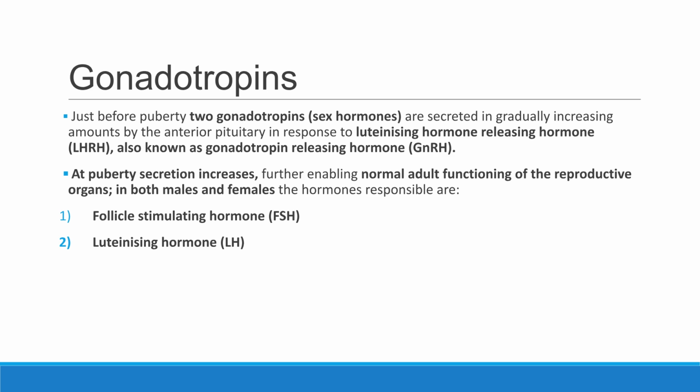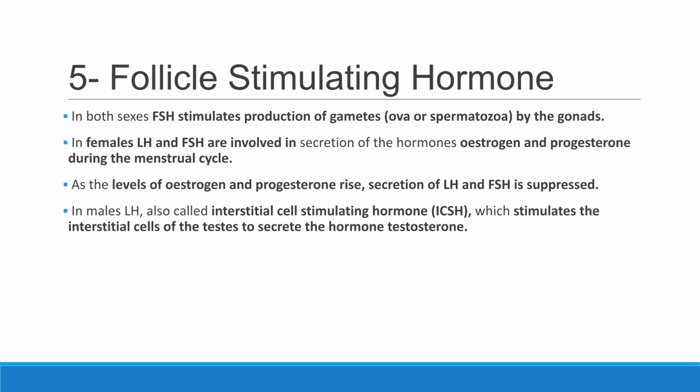Just before puberty, LHRH, or GnRH, from the hypothalamus causes the anterior pituitary to secrete increasing amounts of gonadotropins, which include follicle-stimulating hormone and luteinizing hormone. These hormones enable normal adult reproductive organ function in both sexes. FSH stimulates the production of gametes in both sexes. In females, LH and FSH regulate estrogen and progesterone secretion during the menstrual cycle. Rising estrogen and progesterone suppress LH and FSH. In males, LH stimulates testosterone secretion by the testes.